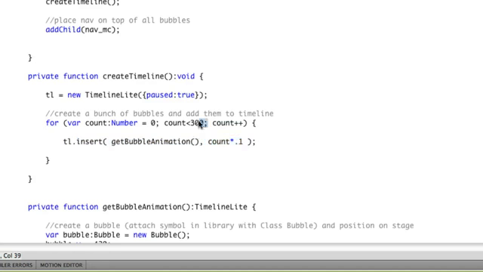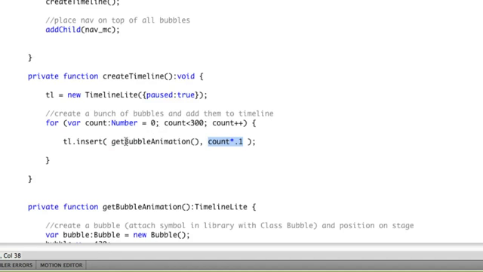Well, I'm inserting 300 bubbles, or at least I should say that I'm inserting 300 bubble timeline animations, and each one is going to be offset by 1/10 of a second. Now 300 is a bit ridiculous, but that's the way I roll sometimes.